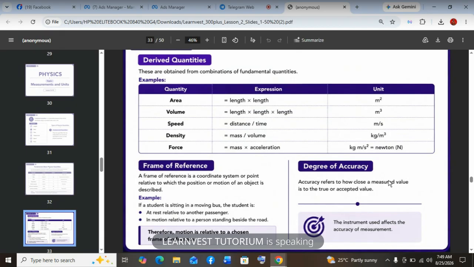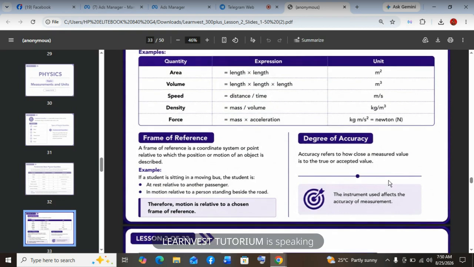Then the degree of accuracy refers to how close a measured value is to the true or accepted value. So we express it in percentage. The instrument used affects the accuracy of measurement. So if you don't set it well, it can lead to error. So you always eliminate zero error before you use an instrument by setting it to start from 0. But assuming it doesn't start from 0, what do you do? If it starts from 2 and you get a measurement of 10, you subtract 2 from 10. The actual measurement becomes 8. That's how to eliminate zero error.